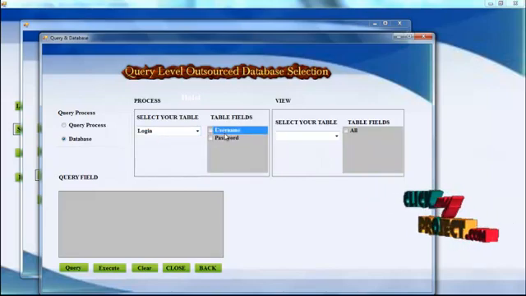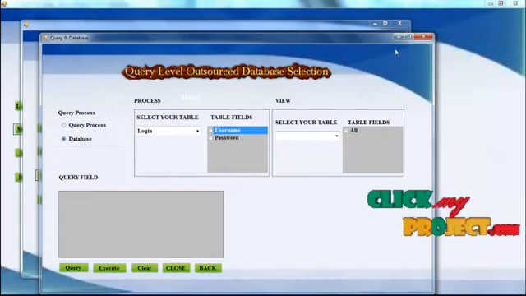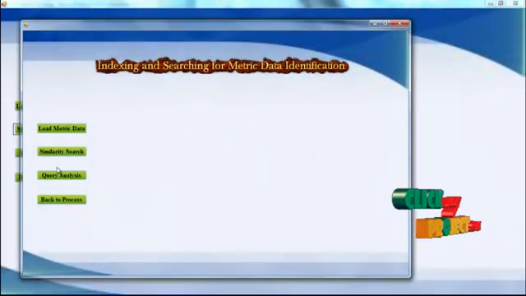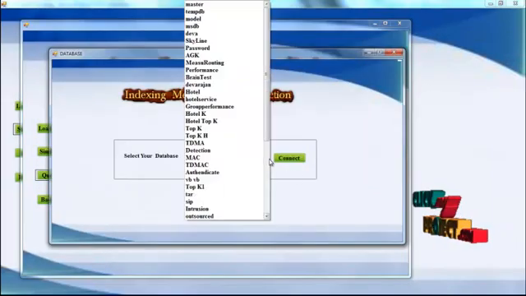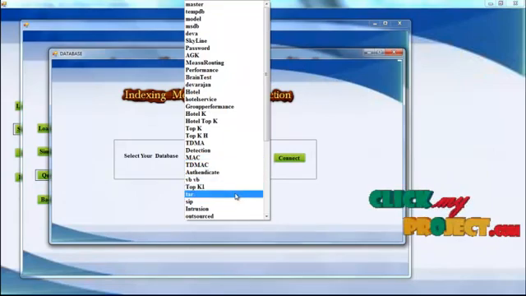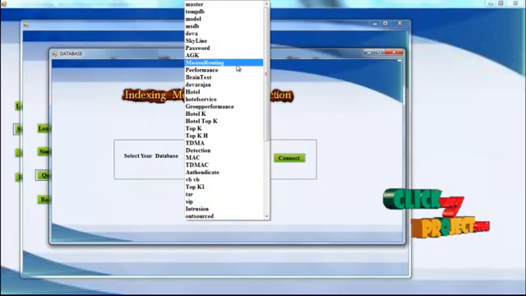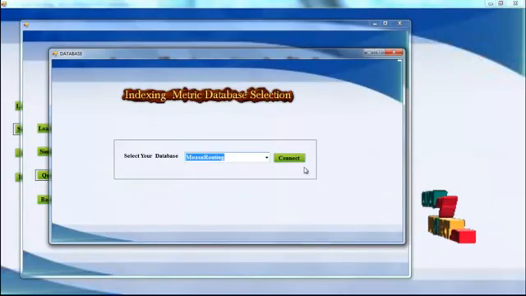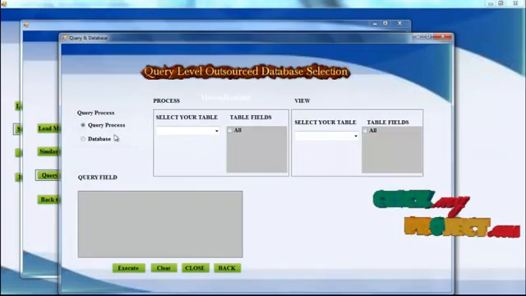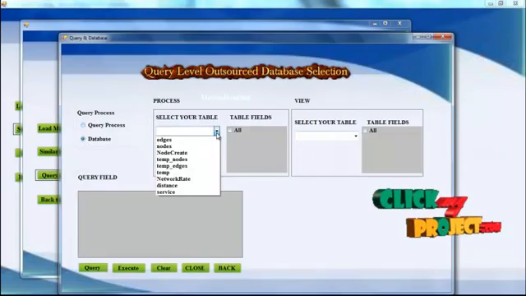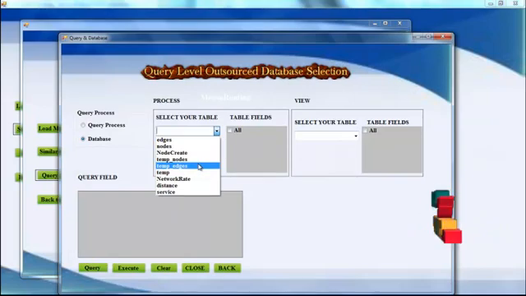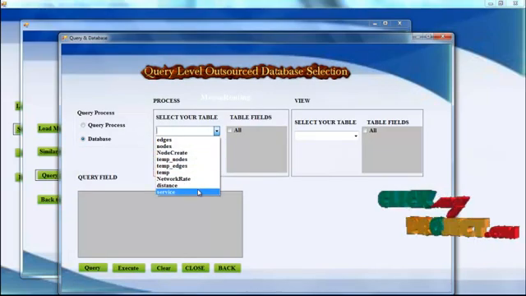If I need to select other data, I can select any other database name also. Suppose I choose routing and connect the database. In that particular database I have this many tables.